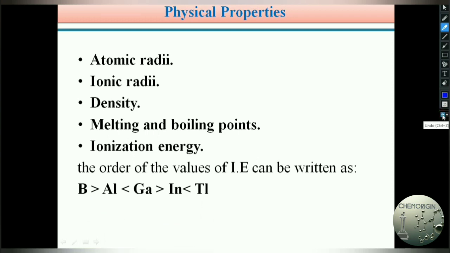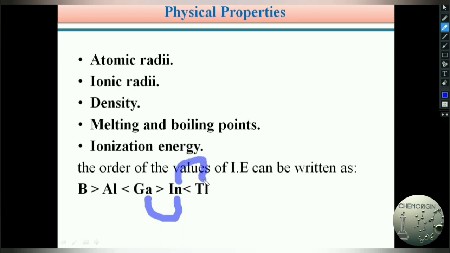Ionization energy also follows an irregular order. From boron to aluminium, atomic size increases. Hence, boron has higher ionization energy than aluminium. Again, from aluminium to gallium, atomic size decreases. Therefore, gallium has higher ionization energy than aluminium due to its smaller size. Again, from gallium to indium, atomic size increases. Hence, ionization energy decreases. Again, from indium to thallium, ionization energy increases.